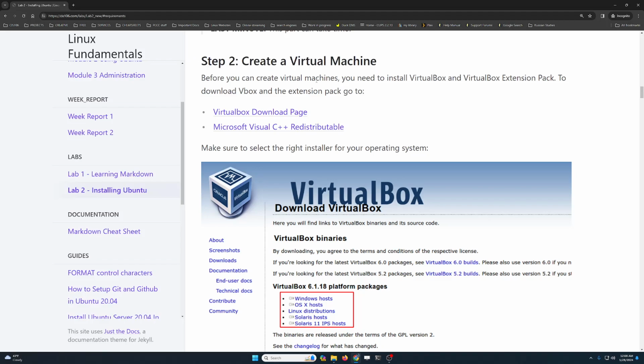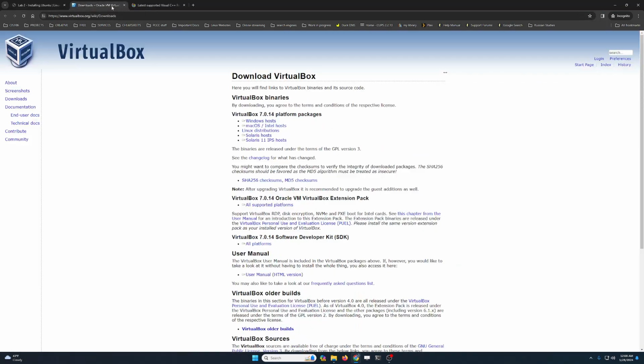Now, before we can start creating virtual machines, we need a hypervisor, in this case VirtualBox, and in order for us to install it, all we have to do is go to these 2 links over here. We need to get the VirtualBox installer, and we need the Microsoft Visual C++ redistributable library. So when you get to the VirtualBox page, make sure that you download the Windows host if you are on Windows, and if you're on Mac, you download the Mac one, again, only for Intel Macs. And then here we have the VirtualBox extension pack, so you need to download the installer and you also need to download the extension pack.